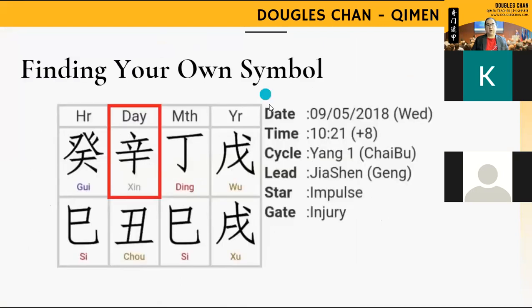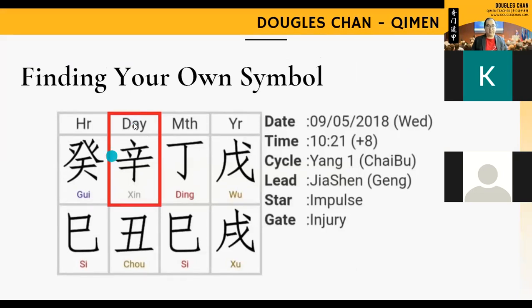Okay, so based on the example I have over here, this is the chart I generated. And pay attention to this particular thing called the day. At the top, you will see these 8 boxes. There is a day over here. Look at the symbol in your chart. Your chart, not this chart. I'm giving you an example only, based on your chart.